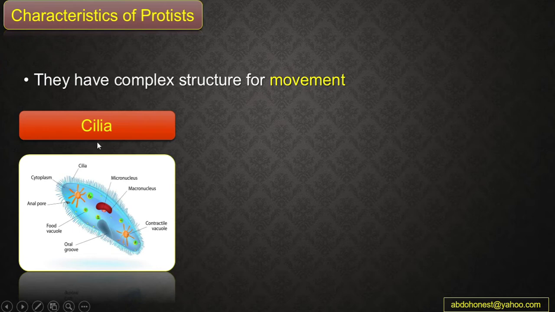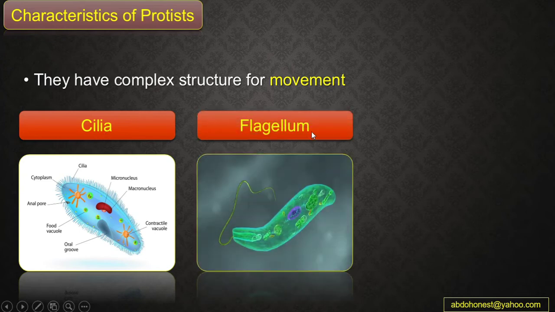Okay. Another characteristic of the protist is that they have a complex structure for movement. This structure may be cilia, which is a hair-like structure. So cilia is a hair-like structure around the organism that can beat rapidly back and forth to move. Okay, that allows the organism to move and also helps the organism in engulfing or eating. Okay, so the first structure is called cilia. The other one is called flagellum or many flagella. This flagellum is a whip-like structure that makes the cell move forward.